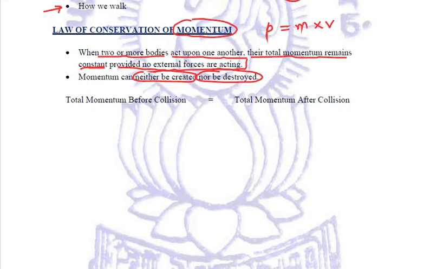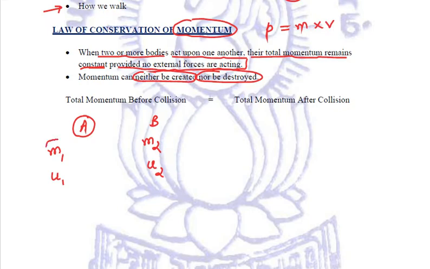Let there be two bodies, the body A and the body B. Let us say that the mass of body A is m1 and the mass of body B is m2. A is moving with an initial velocity, let us write it as u1, and B is moving with an initial velocity, let it be u2.